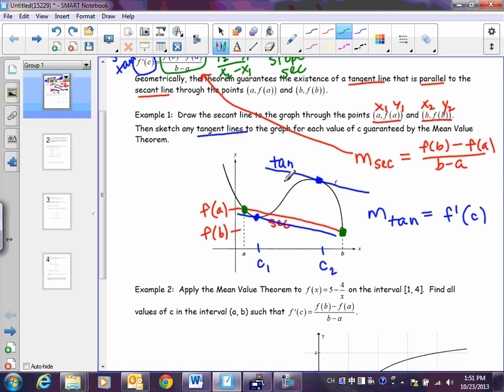Okay. Does anybody have any questions before I move on? Mm-hmm. Does the tangent line always occur at roughly the relative minimum or maximum?